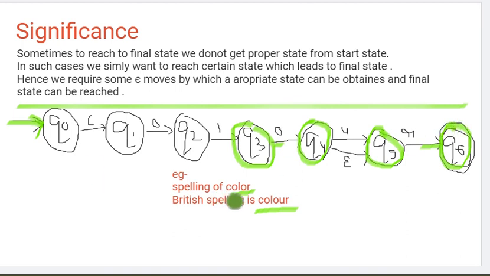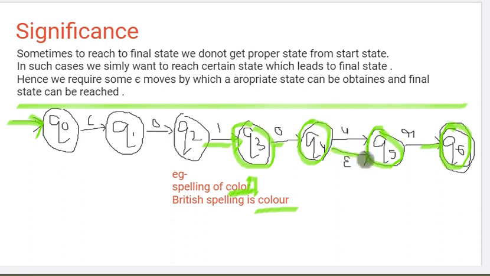Wow. But what if you are having the spelling COLOR, where U is not present? At Q0, C, you are moving to Q1, at Q1 O, you move to Q2, at Q2 L, you move to Q3, at Q3 O you move to Q4, and at Q4 you are having R only, there is no U. Here the machine can halt, here you won't get the output, but the machine must accept, that is our condition.